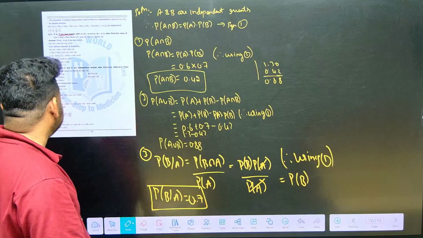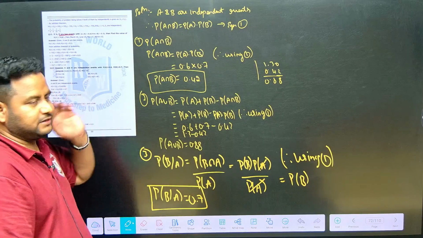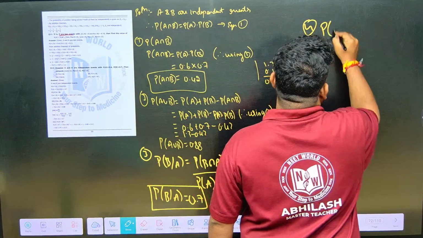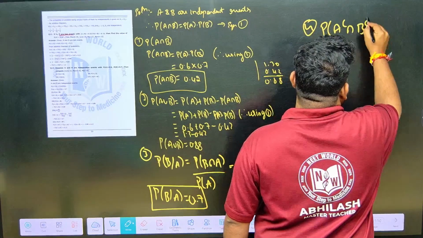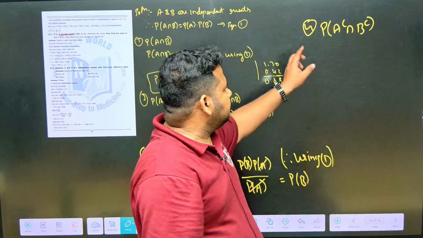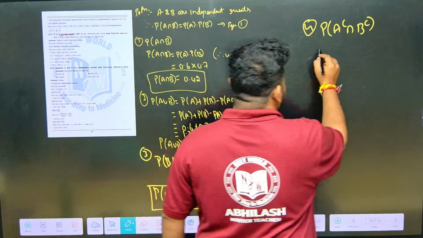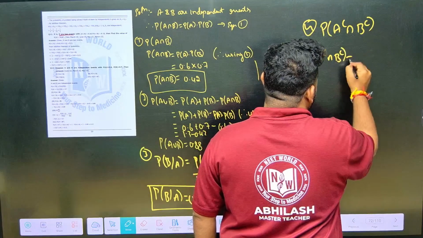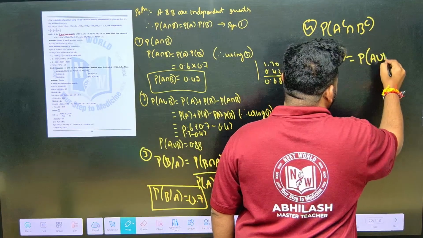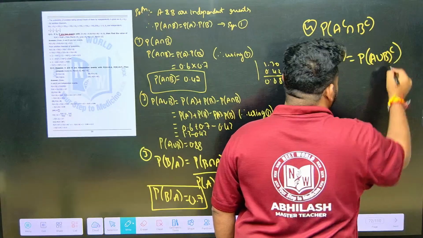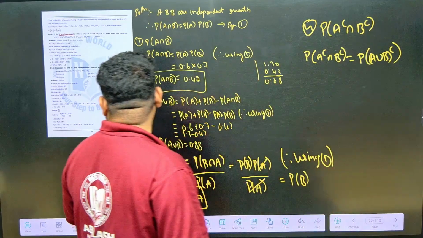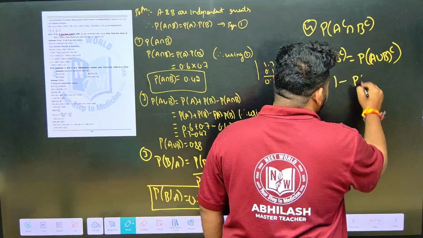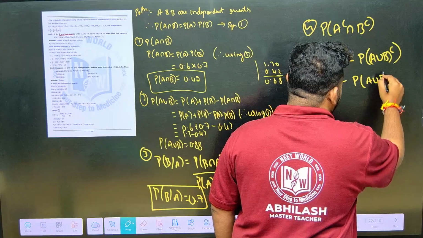Probability of A complement intersection B complement. Very important question. So, this is probability of A complement intersection B complement. This can be written as probability of A union B complement. So, this will be equal to 1 minus probability of A union B.